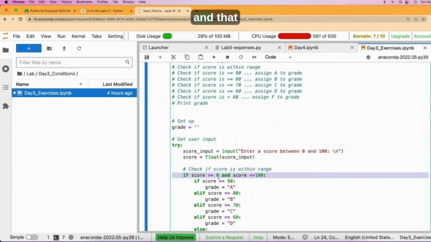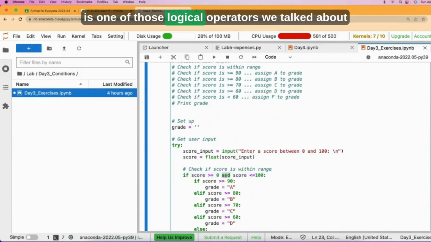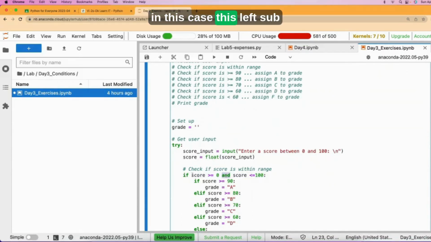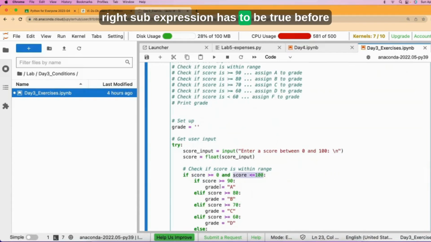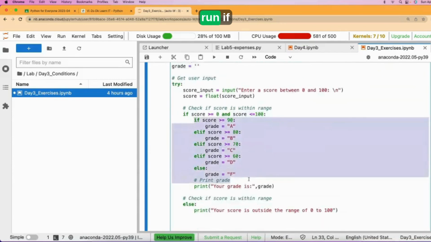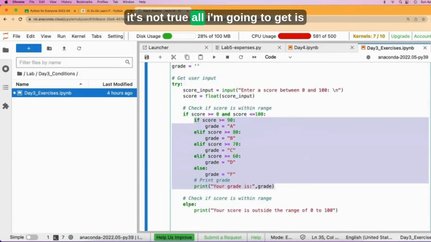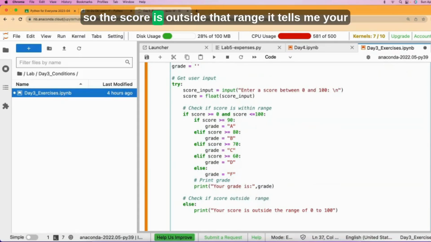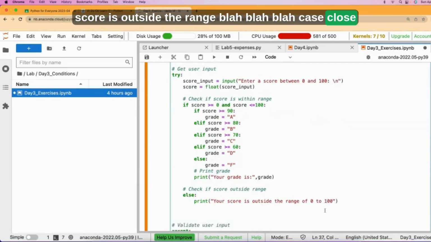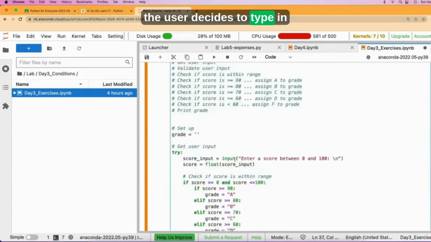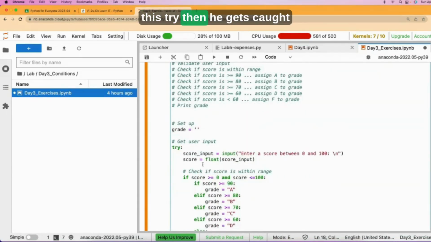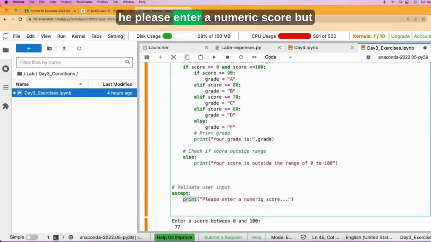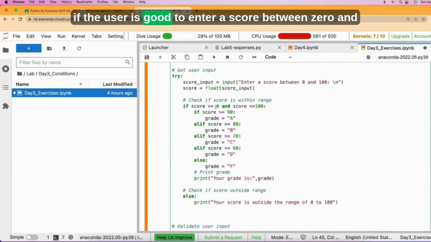So if the score is within 0, and that is one of those logical operators we talked about. So in this case, this left sub expression has to be true, and the right sub expression has to be true before any of the code inside is going to run. If it's not true, all I'm going to do is skip to the else. If the score is outside the range, it tells me your score is outside the range, blah, blah, blah, case closed. If the user decides to type in ABC in this try, then he gets caught, and it tells you please enter a numeric score.